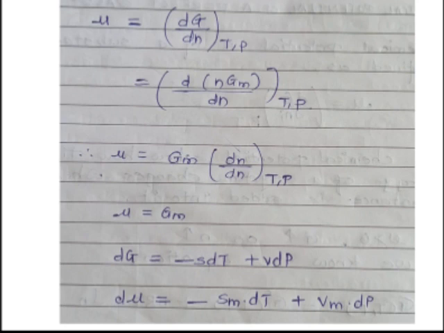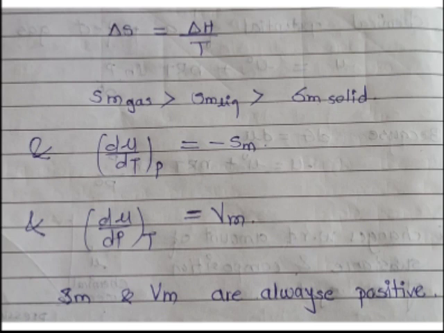dG is equal to minus SdT plus VdP. So this is minus SdT plus VdP, where S is the entropy. When Gibbs free energy is molar, obviously entropy should be molar and volume will be molar volume. So just put dG is equal to d mu is equal to minus Sm into dT plus Vm into dP. Just S is equal to Sm and V is equal to Vm. Now our definition is delta S is equal to delta H upon temperature.